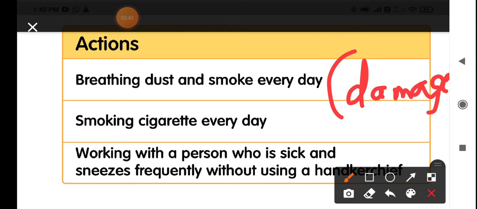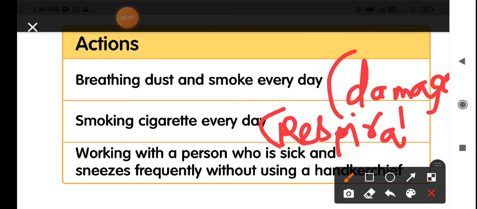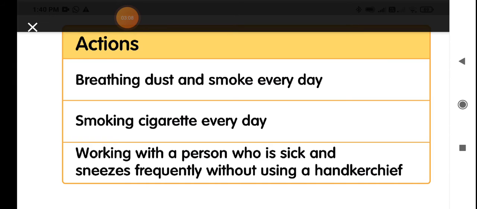And smoking cigarettes every day. When we smoke, or if any people are smoking beside us, will it keep our respiratory system healthy? No, it also damages our respiratory system. Respiratory system gets damaged by smoking. And working with people who are sick and sneeze frequently without using a handkerchief.